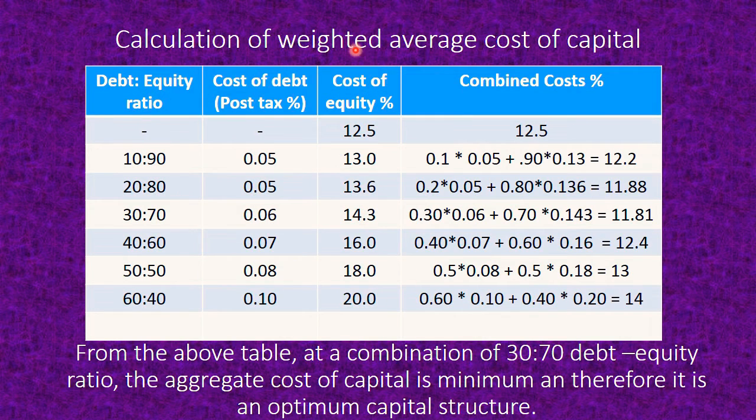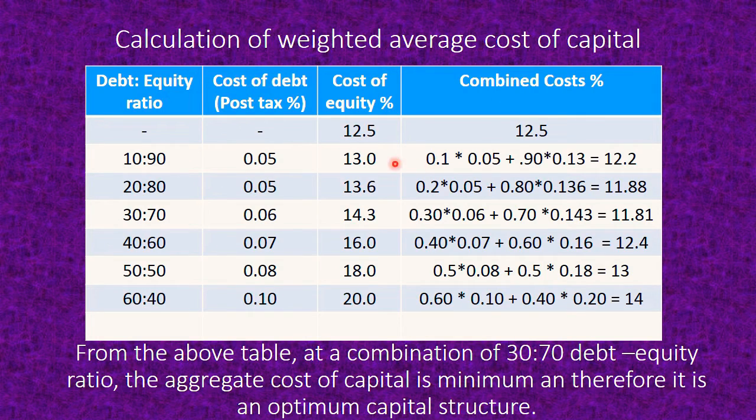To calculate the weighted average cost of capital, these are the three columns which are already given to us: the debt equity ratio, the post-tax cost of debt, and the cost of equity. Now, how do we calculate the combined cost, or the weighted average cost of capital? The formula is very simple.